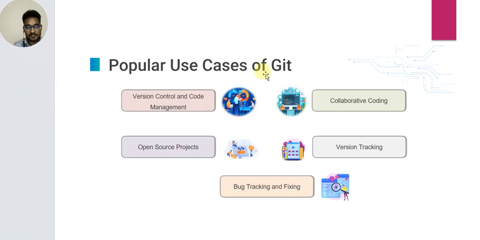Popular use cases of Git: version control and code management, collaborative coding, open source projects, version tracking, and bug tracking and fixing.